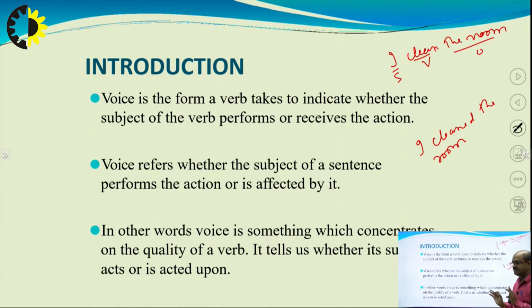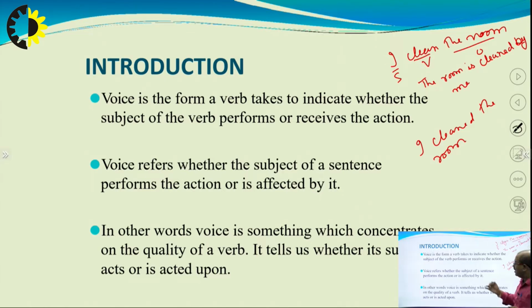It is voice. How will it receive? If I say, the room is cleaned by me.